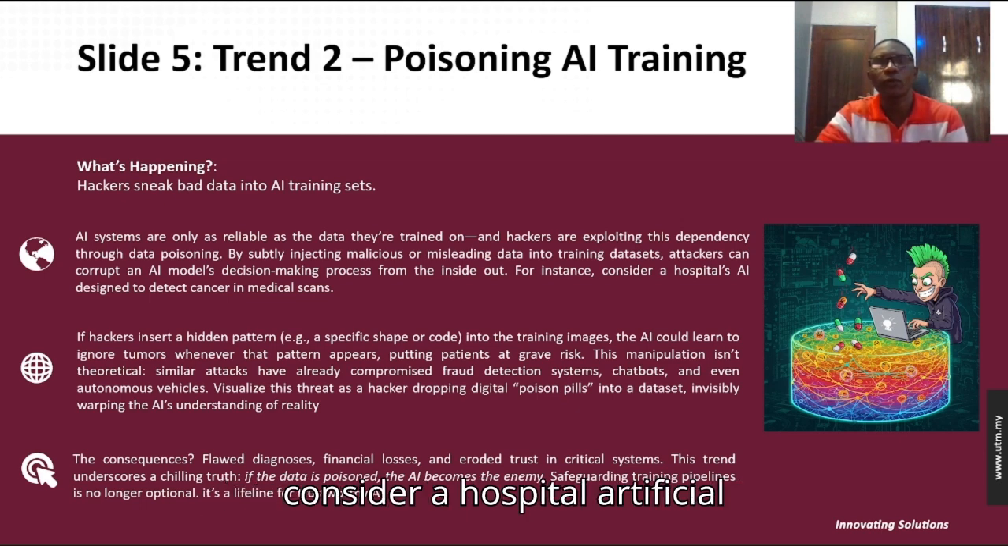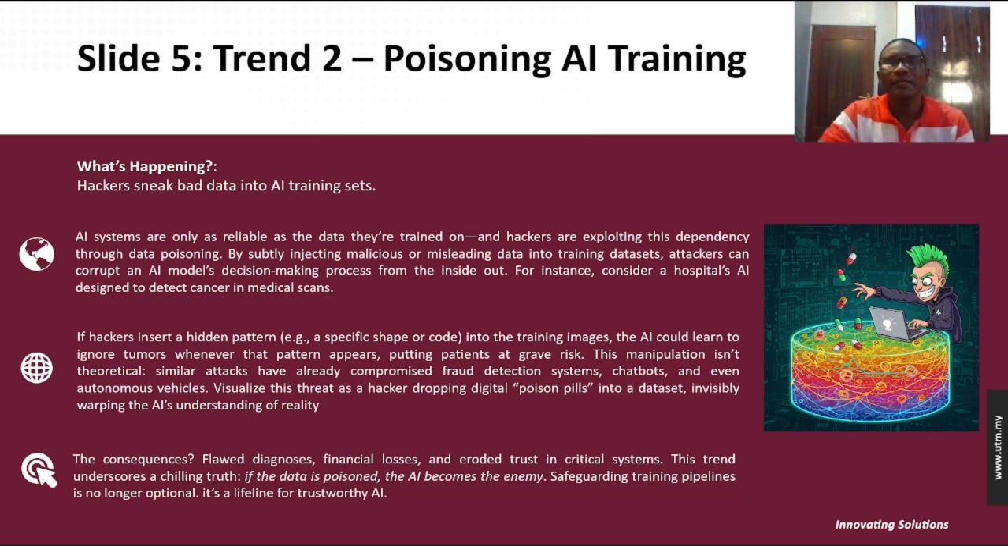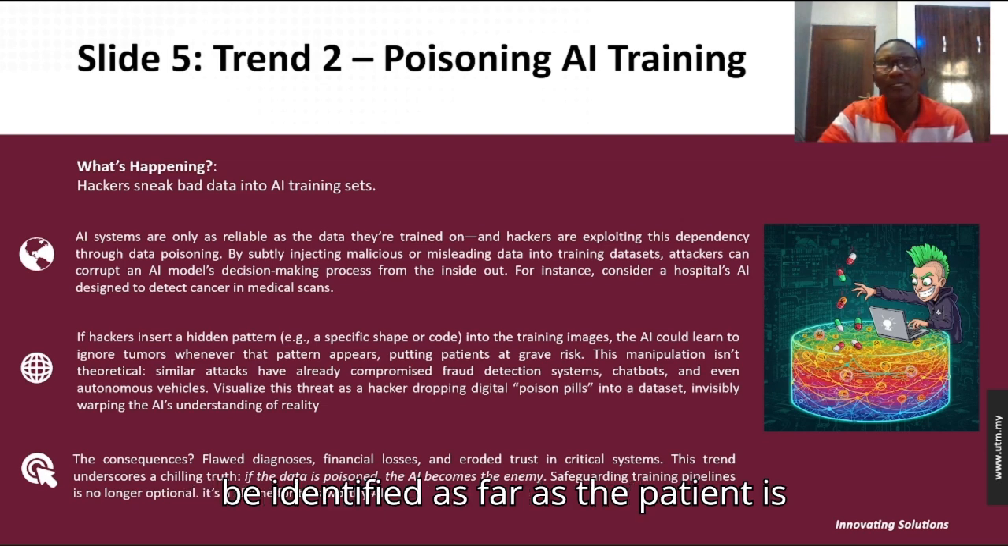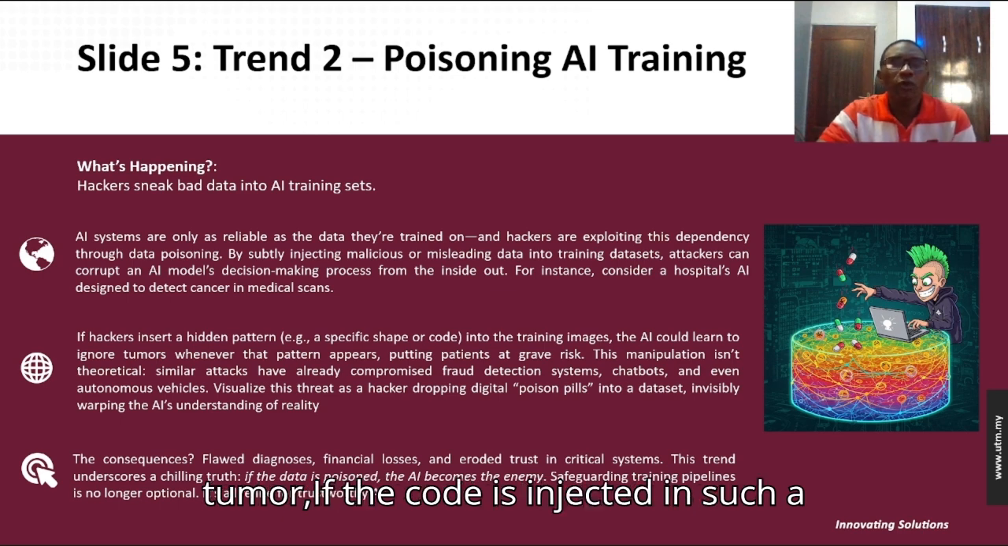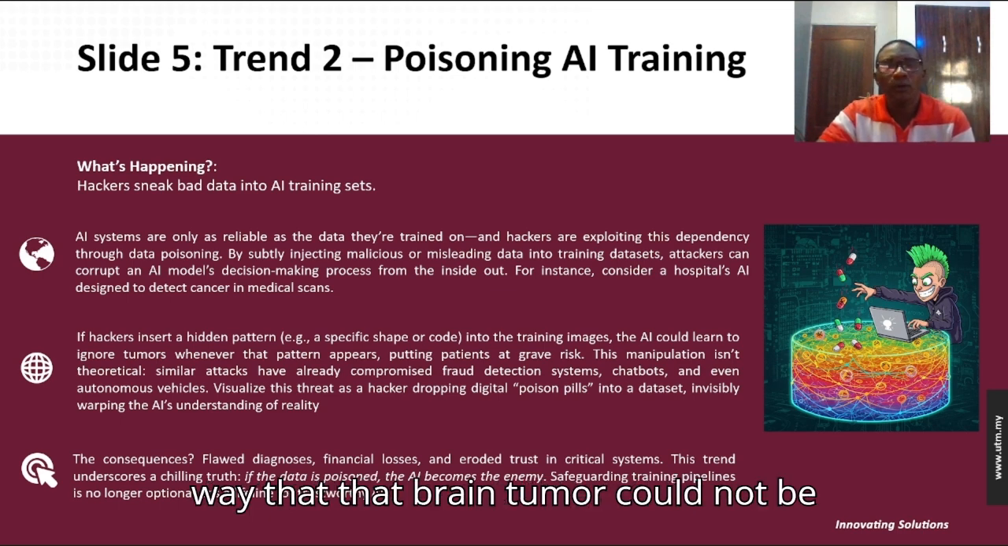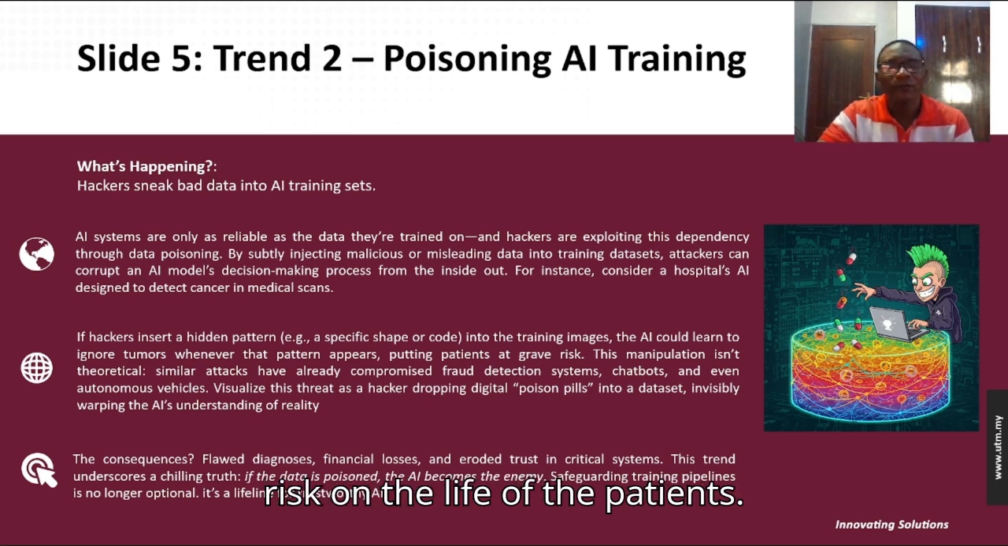For instance, consider a hospital artificial intelligence designed to detect cancer in a medical scan. When malicious code is injected in these cases, so many features that need to be identified as far as the patient is concerned may not be seen. For instance, if the patient has a brain tumor and the code is injected in such a way that the brain tumor could not be identified, it is a potential risk to the life of the patient.